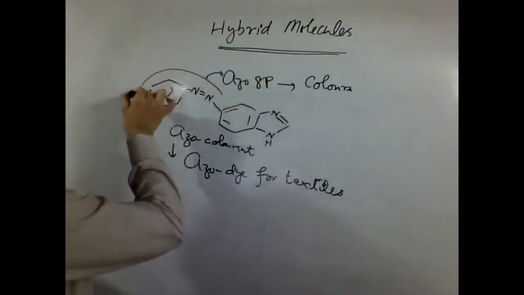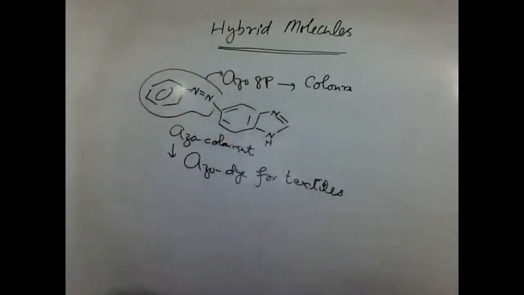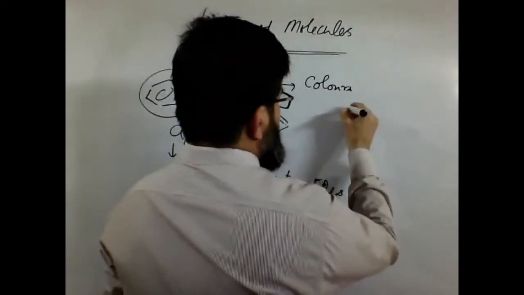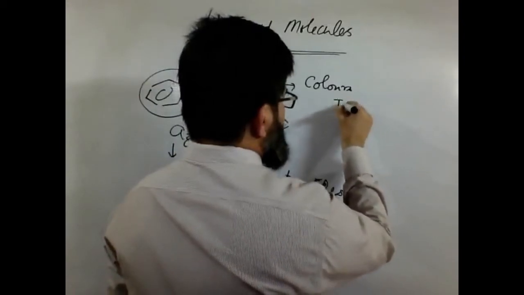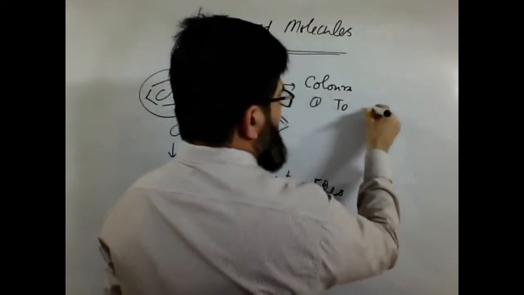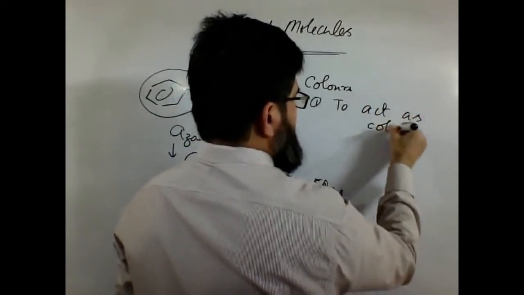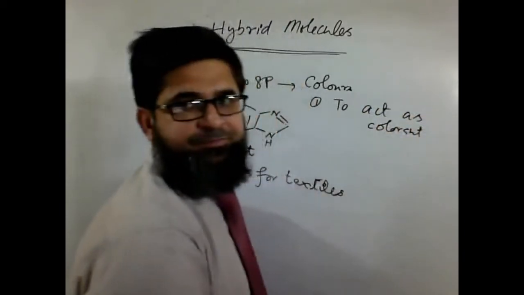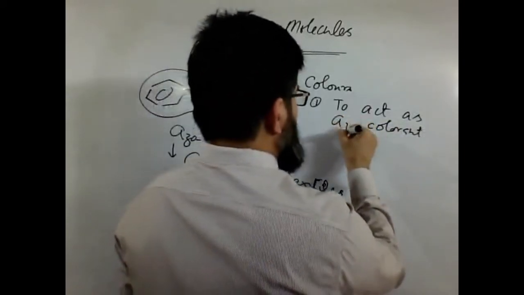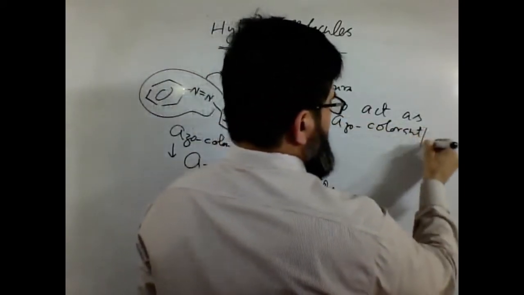So what is happening in this reaction? The presence of the azo group gives this molecule property number 1, to act as a colorant, an azo colorant or azo dye.